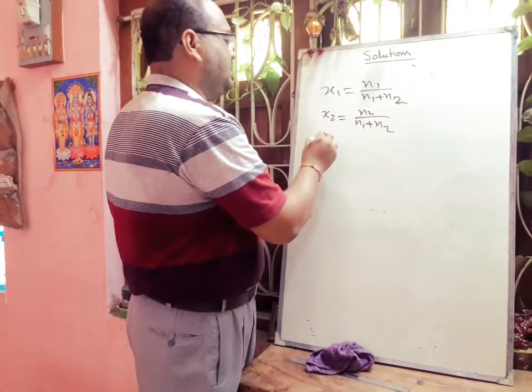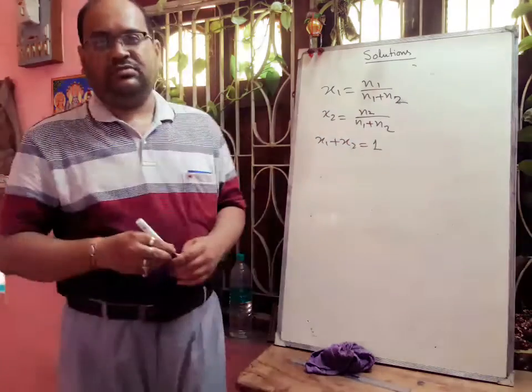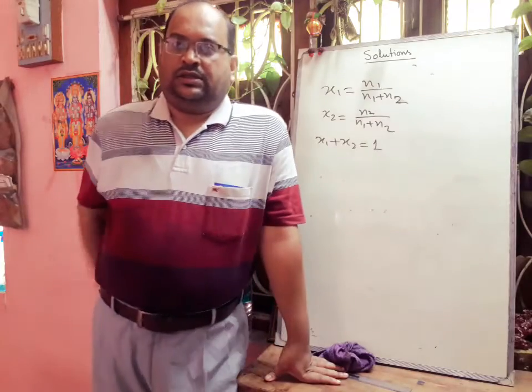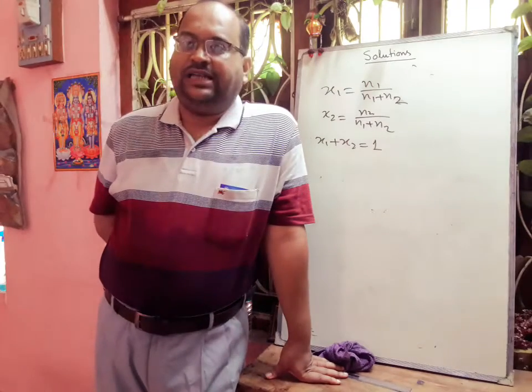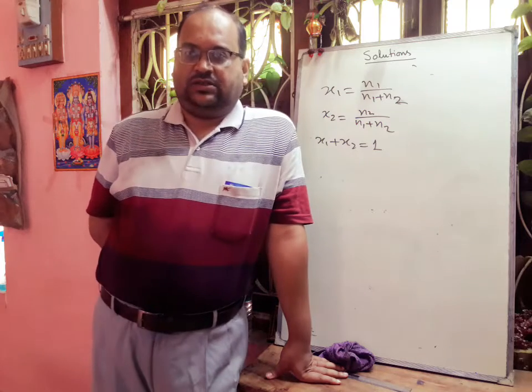If we add X1 plus X2, it always comes to 1. This mole fraction unit is quite useful in calculations involving gas mixtures.